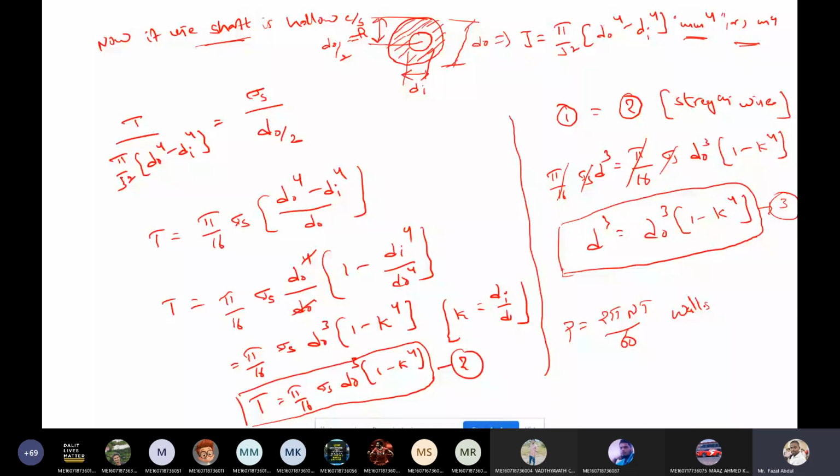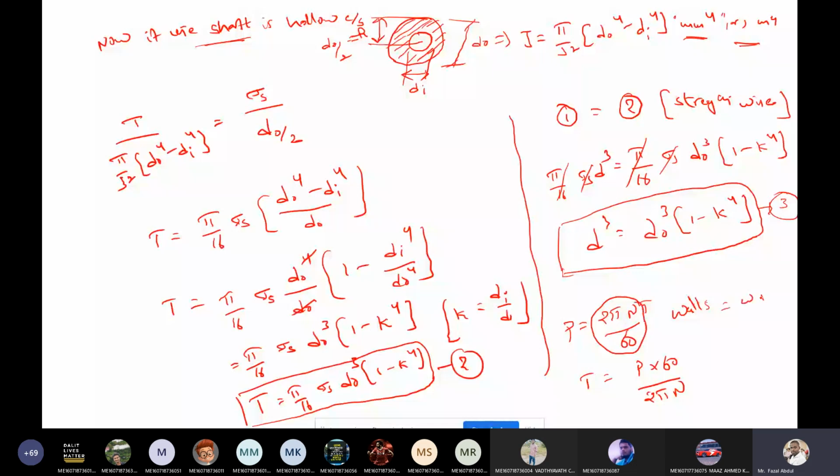Now from the equation, torque can be calculated as P into 60 by 2 pi N. See this, 2 pi N by 60 we can also write as omega into T.